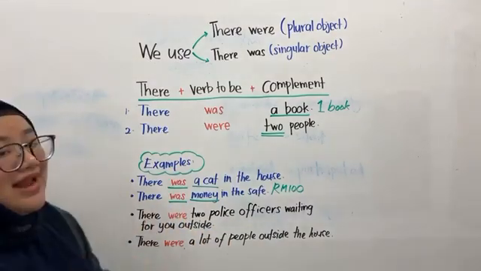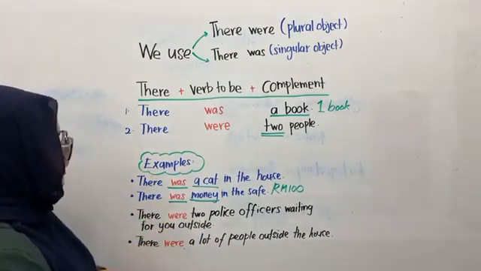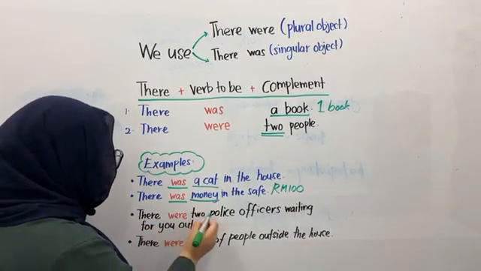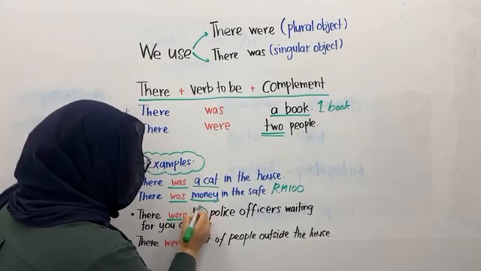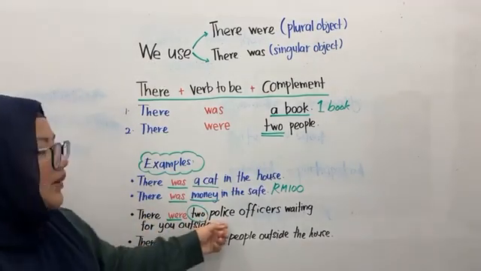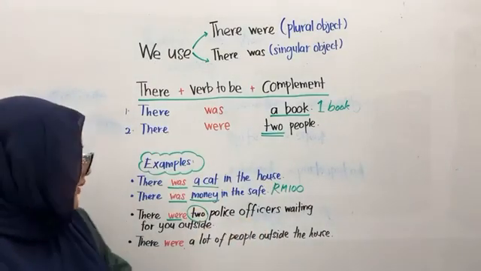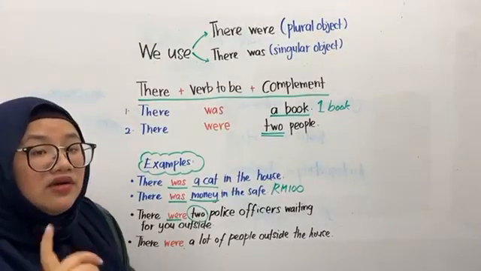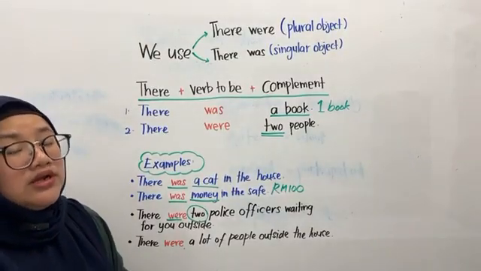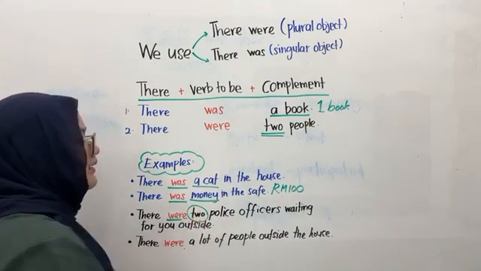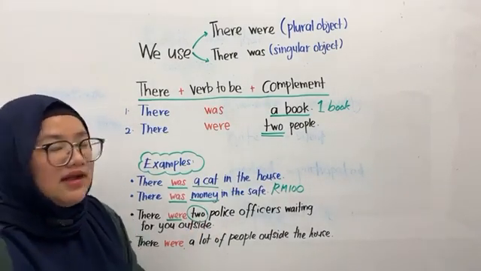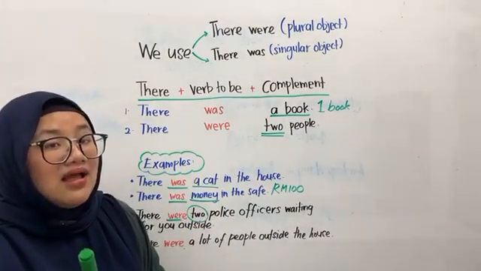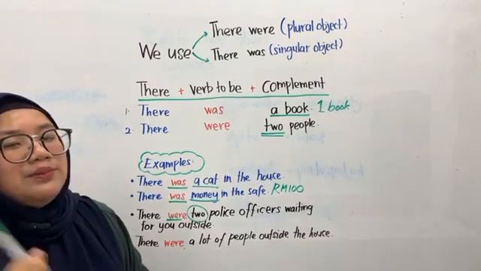Next, we have finished was. Now we move on to were. The first one, there were two people. They also mention two people. Two police officers waiting for you outside. It means that there are two police officers. It already mentions the number: how many people are there outside? Two police officers. So that's why we use were, because it represents a plural object. It means more than one.